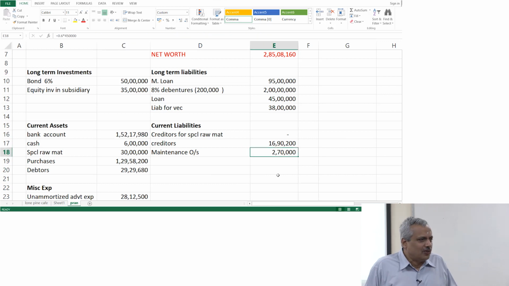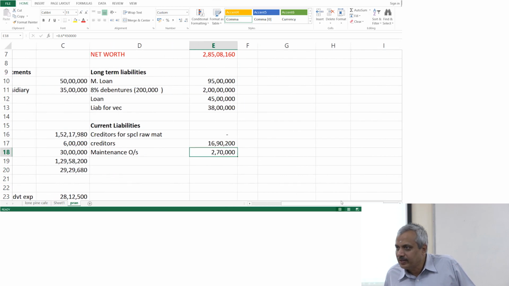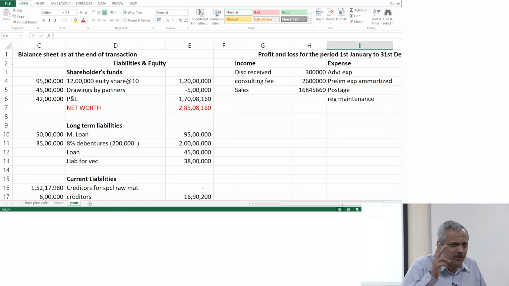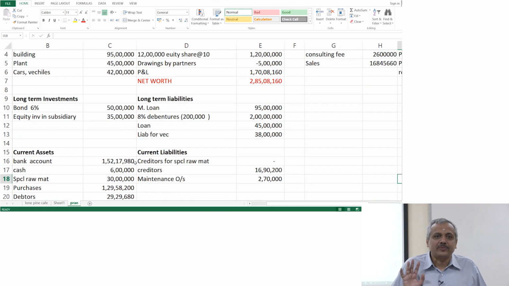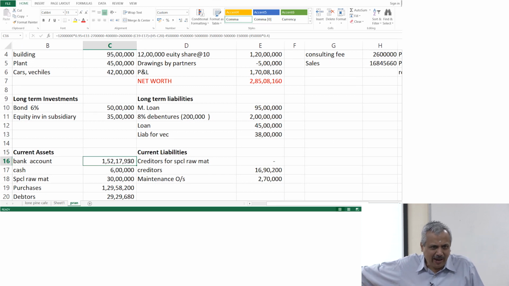Now what happens? 4.5 lakhs as an expenditure remains as an expenditure because it has accrued in that particular year. What is the amount of cash that has gone out? 40% of the cash has gone out. So cash gets reduced only by 40%.